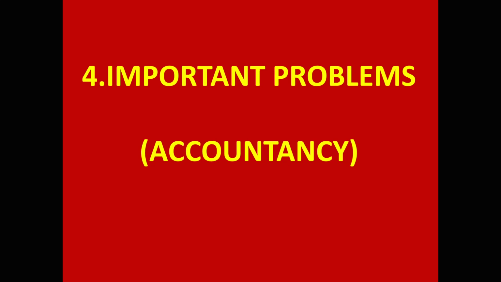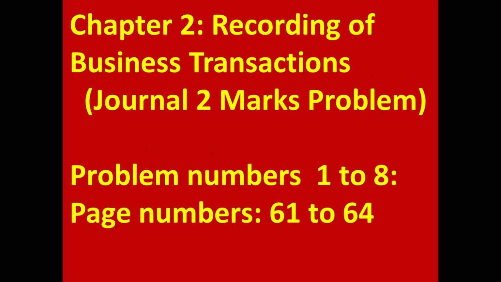Now come to fourth topic, important problems from accountancy part. Chapter 2, recording of business transactions. In this chapter, you have to learn 2 topics, journal and ledger. Journal is for 2 marks, ledger is for 5 marks. So journal 2 marks important problems are in the Telugu Academy, Telangana State Intermediate First Year textbook, problem numbers 1 to 8 and page numbers 61 to 64. In 61 to 64 pages, you can see these questions, journal 1 to 8 problems.